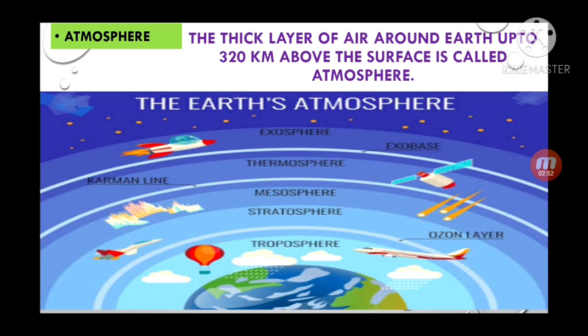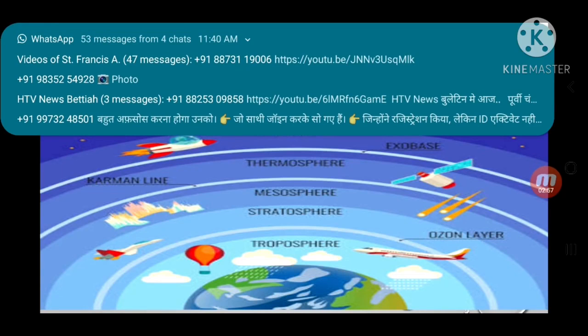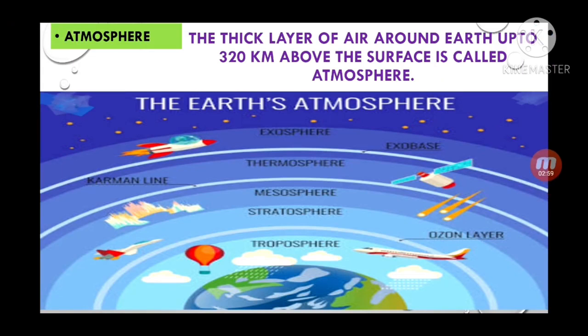And already we have discussed previously, there are many layers of atmosphere. Here the names are given. The first layer is the troposphere, then stratosphere, mesosphere, thermosphere, and exosphere. These are the different layers of atmosphere, and each layer has its specific work.